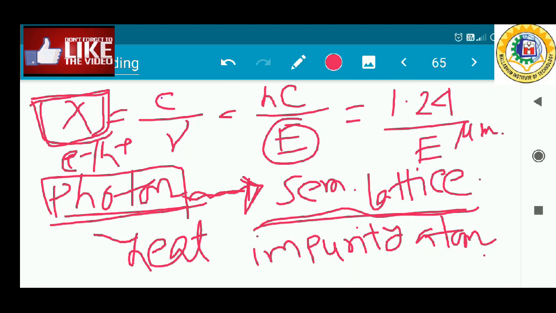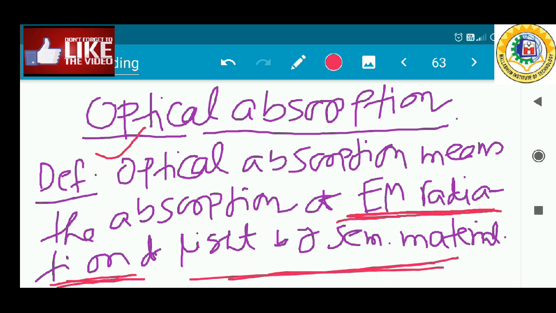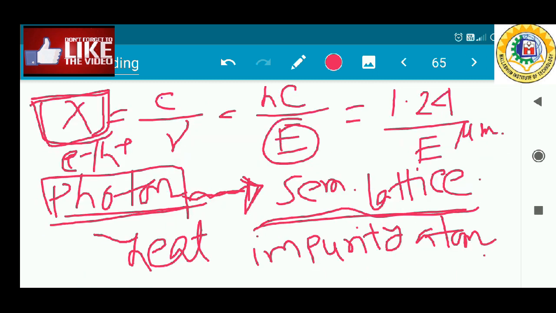As I said in the previous slide, optical absorption means the absorption of electromagnetic radiation. Here we consider the light wave as electromagnetic radiation, and through the wave particle duality principle we have also considered light as a particle, absorbed by the semiconductor. That is optical absorption: how light energy can be absorbed inside the semiconductor material. This is the definition and the understanding behind it.